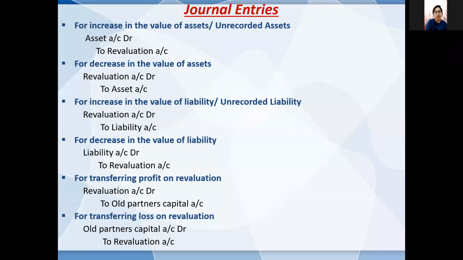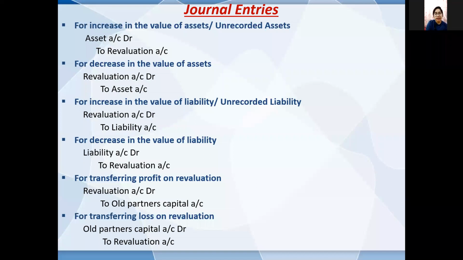Here are some journal entries of revaluations of assets and liabilities. So, when there is an increase in assets or an unrecorded asset arises, we will debit the asset account to revaluation account. As we know, there is an increase in assets, so as per the rule, this will be debited. And for a decrease in the value of assets, revaluation account debit to asset account.